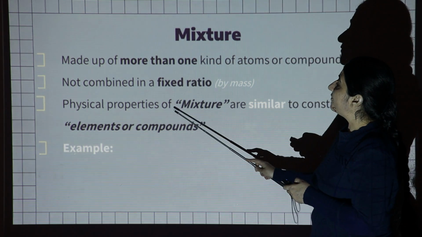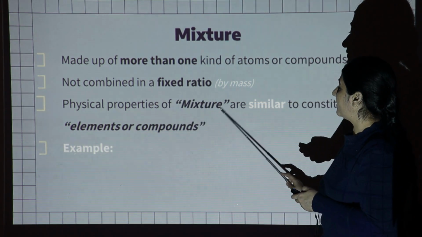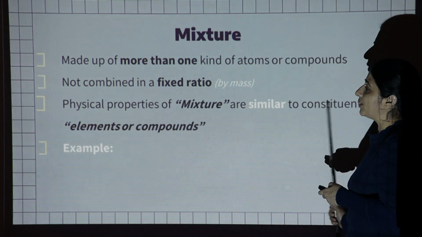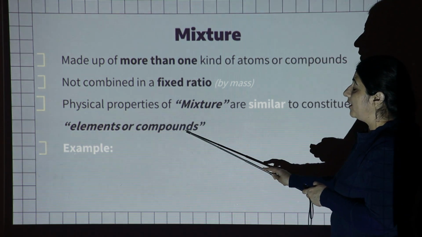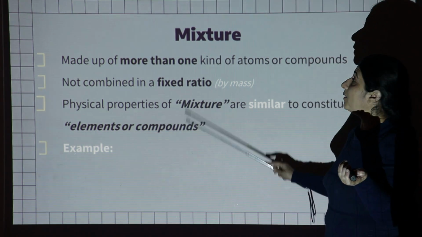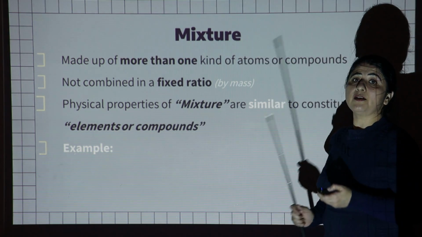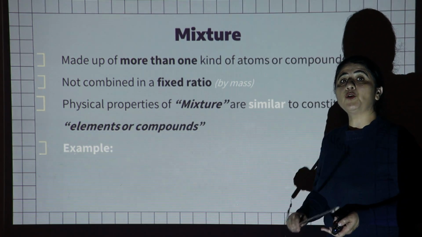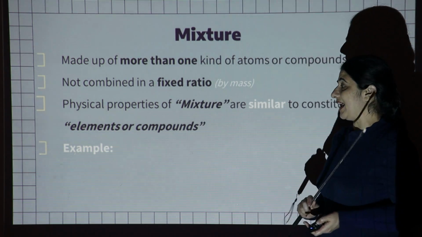Another difference is the physical properties. The physical properties of a mixture are similar to its constituent elements or compounds. But on the other hand, the physical properties of a compound are totally different from its constituent elements.